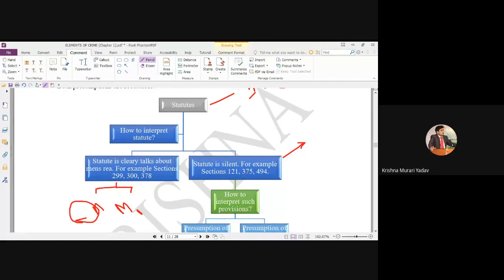For example, if you read section 375, which is related to rape, be careful. I don't know anyone prior to taking the class. In offline mode, I can't understand what you think about me. But the point is that I am a teacher of criminal law. I will teach each and everything. I believe all of you have completed graduation and have a mature mindset.